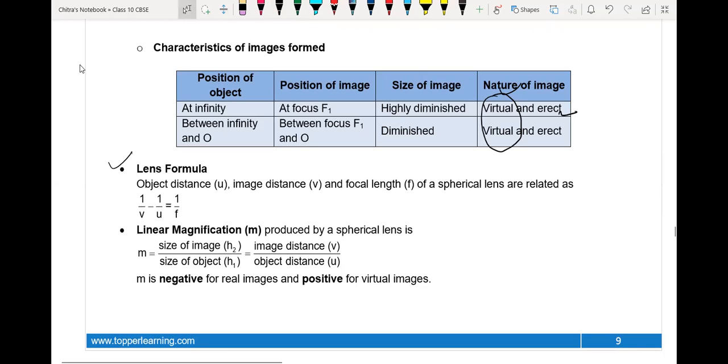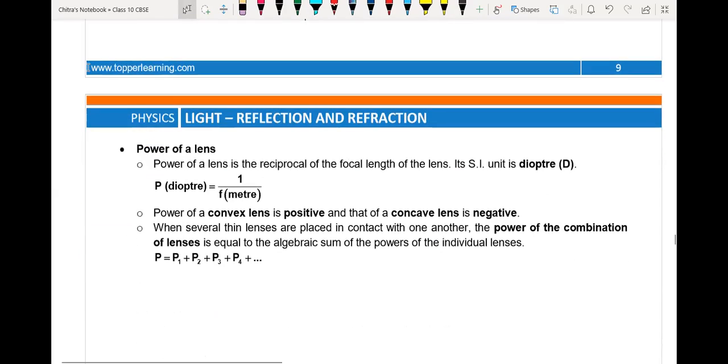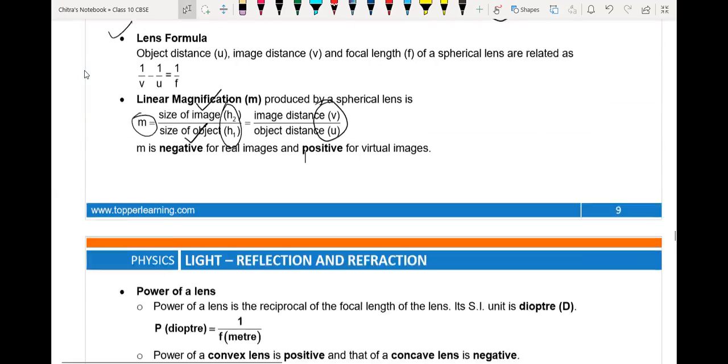Now, what is magnification? Magnification means how large or small the image is compared to the object. So it is the size of the image divided by the size of the object. If height is not given, you can also calculate it by the distance of the image and distance of the object, like this. In a mirror, it's minus v by u. Here, it is v by u only.